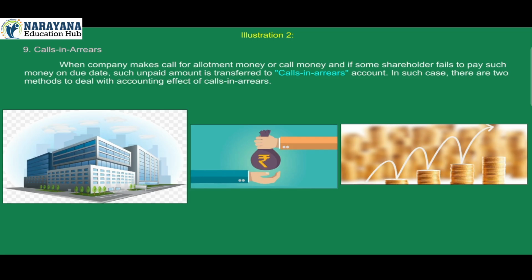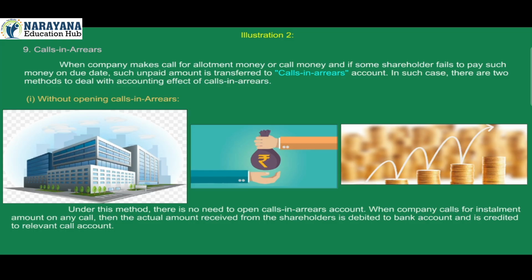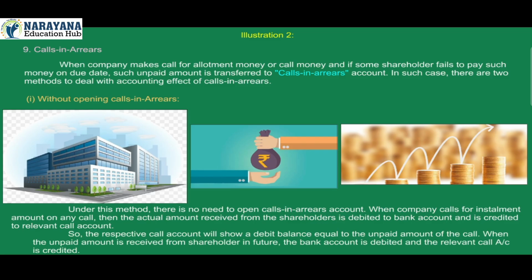In such case, there are two methods to deal with accounting effect of calls in arrears. 1. Without opening call in arrears. Under this method, there is no need to open call in arrears account. When company calls for installment amount on any call, then the actual amount received from the shareholders is debited to bank account and is credited to relevant call account.